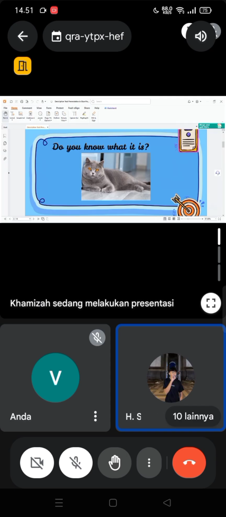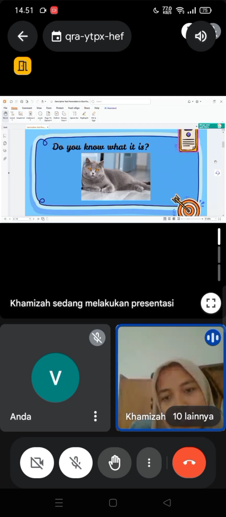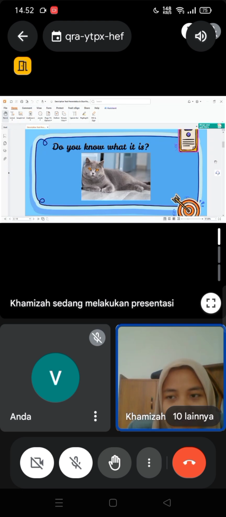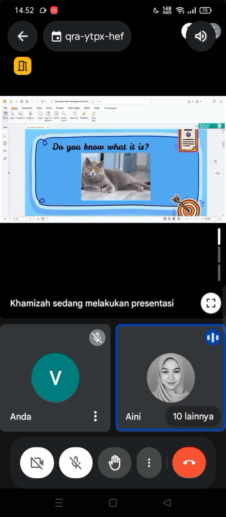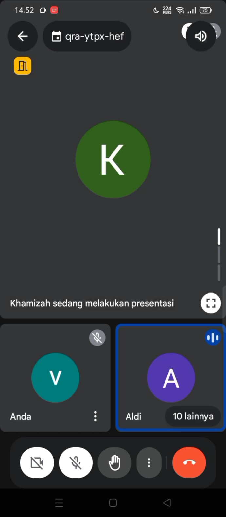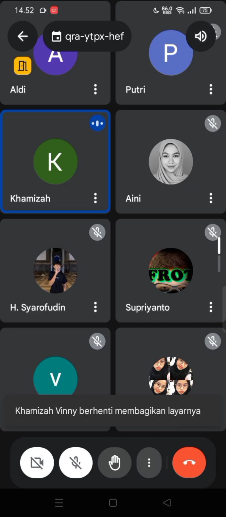And how about the fur color of this cat? Brown. And how about the eyes of this cat? Orange color. Yes, orange. And then